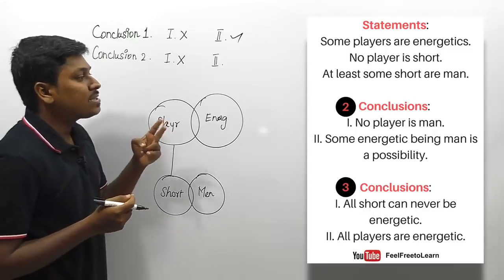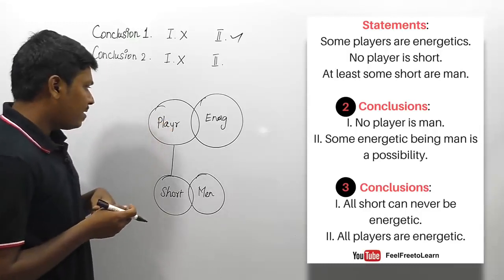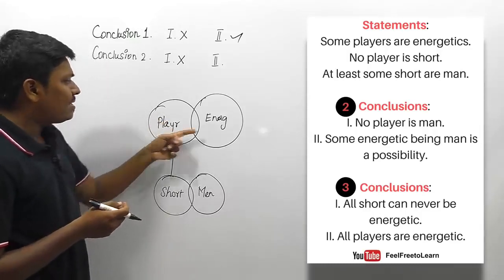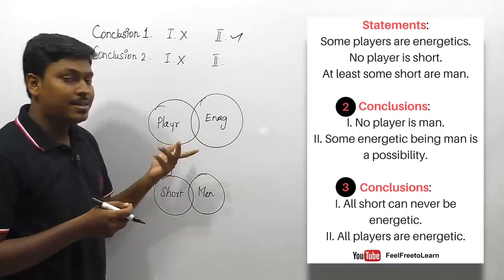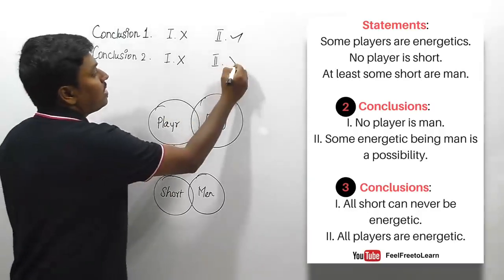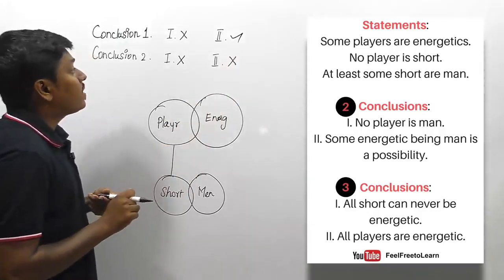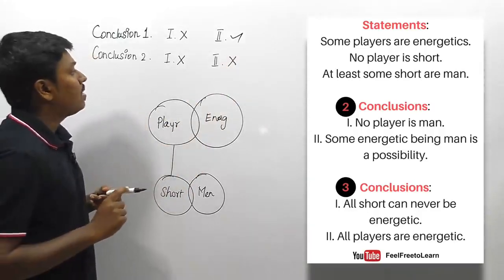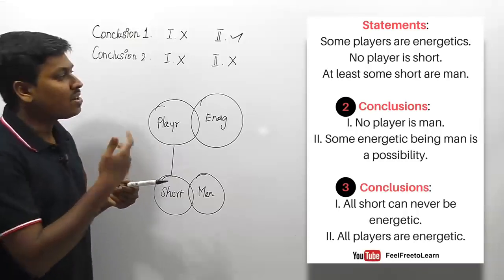The second conclusion is: all players are energetic. That is not possible, right? Why? Because some players are energetic. We cannot say that all players are energetic, which is exactly wrong. So the second conclusion fails. For the first set of conclusions, the answer will be 2 follows. And for the second set of conclusions, neither follows, or none follows, right?